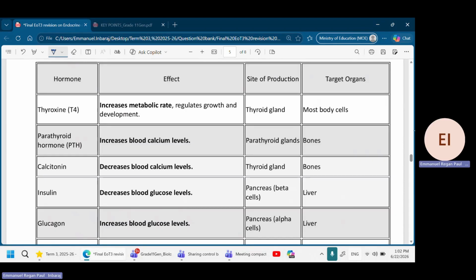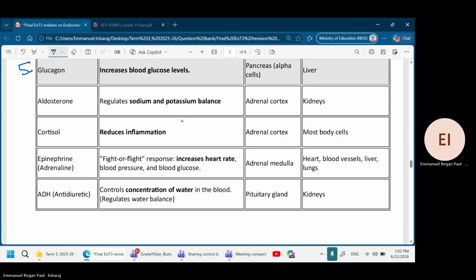Let's number it. 1, 2, 3, 4, 5, 6, 7, 8, 9. There are 9 hormones, and you need to study mainly its function.